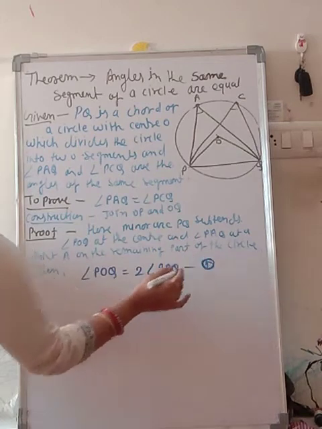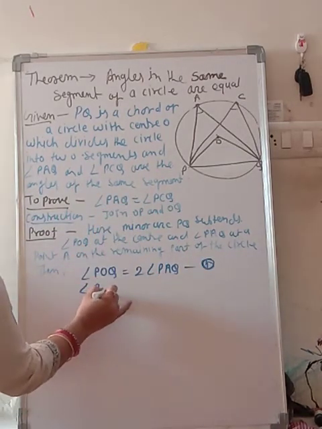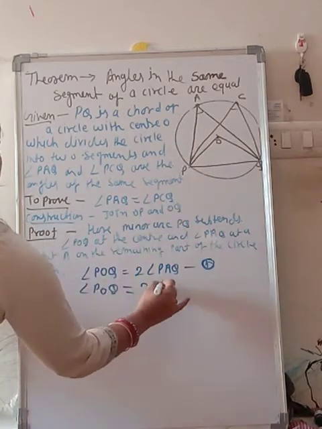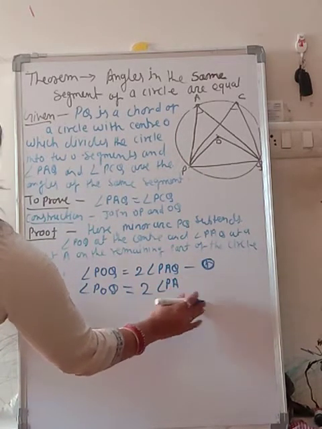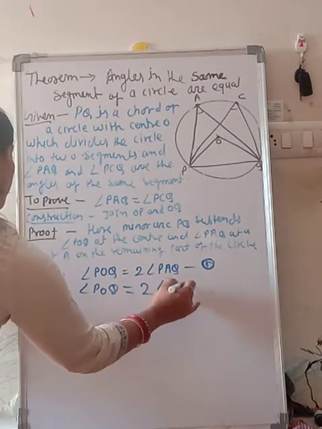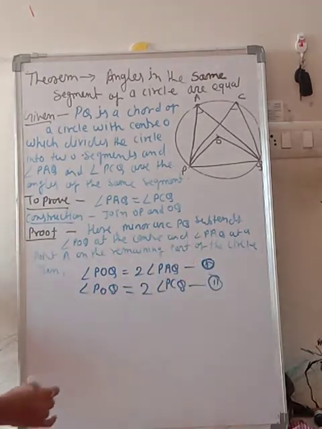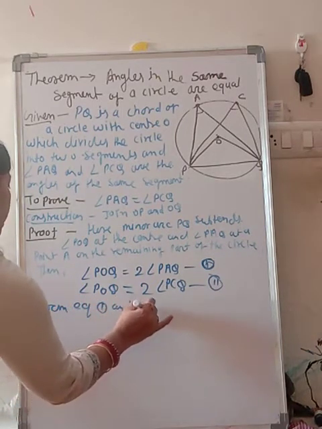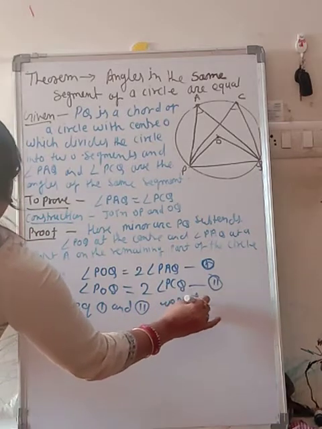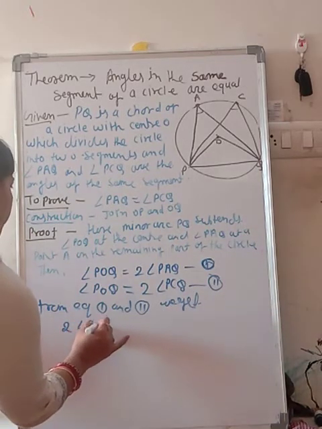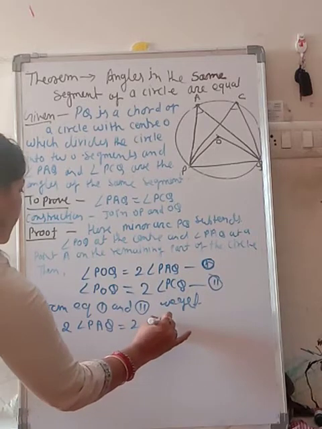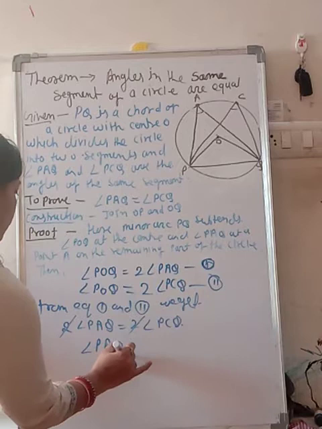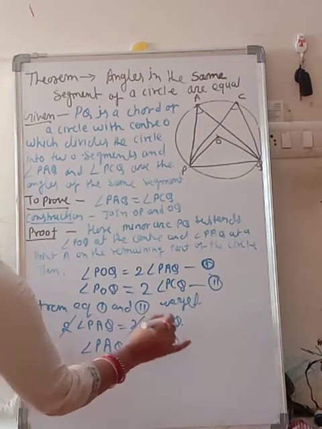This is equation 1. Now similarly, you can write angle POQ is equal to twice angle PCQ. This is equation 2. So now from equations 1 and 2, we get twice angle PAQ is equal to twice angle PCQ. The 2 cancels, so angle PAQ is equal to angle PCQ.